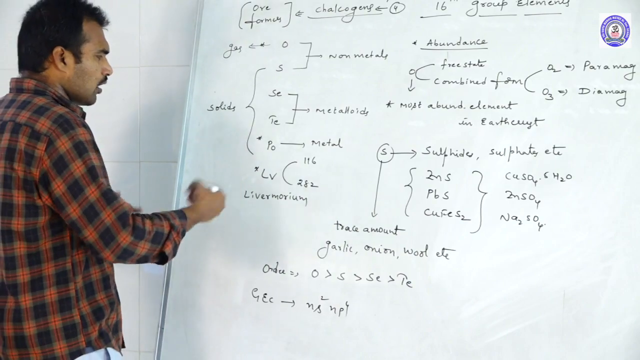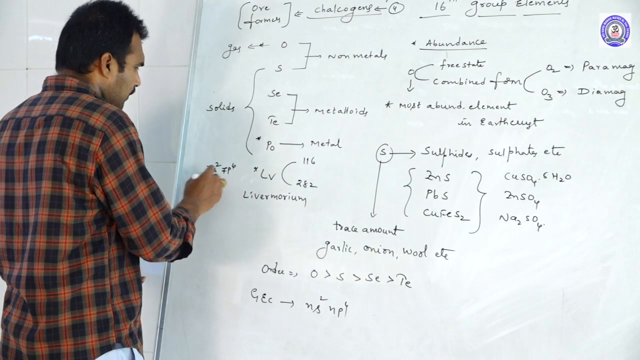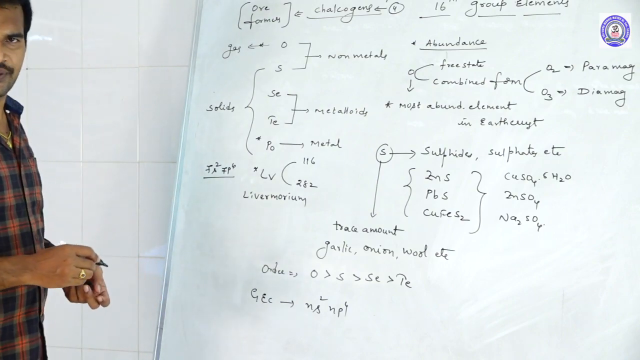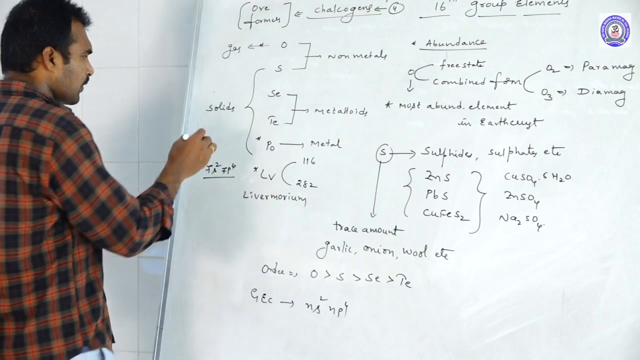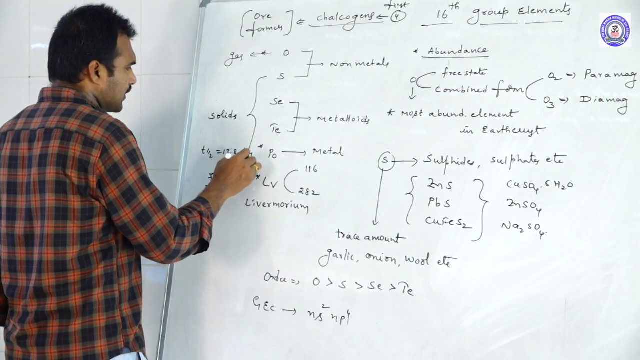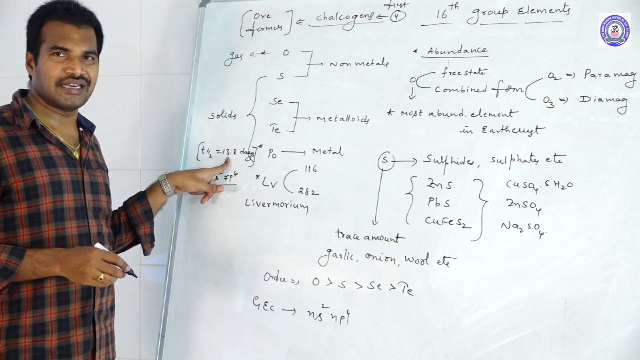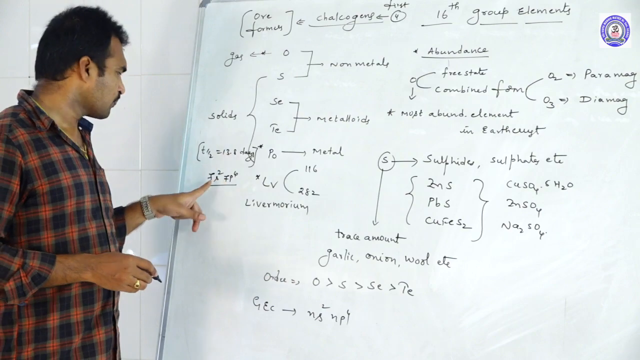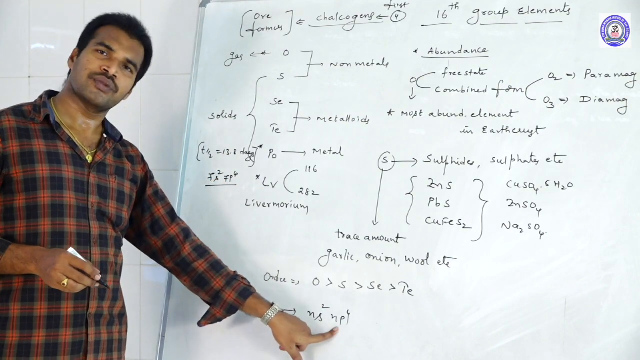For the last, newly introduced element, livermorium, the expected configuration is 7s2 7p4. Polonium is a radioactive element, and its half-life is 13.8 days. The general electronic configuration is ns2np4.